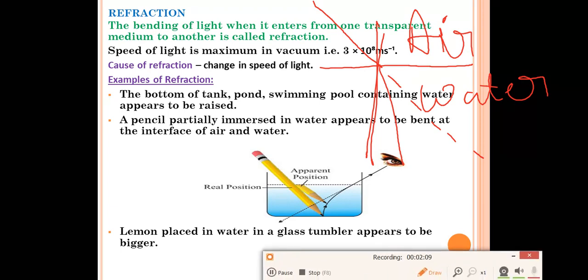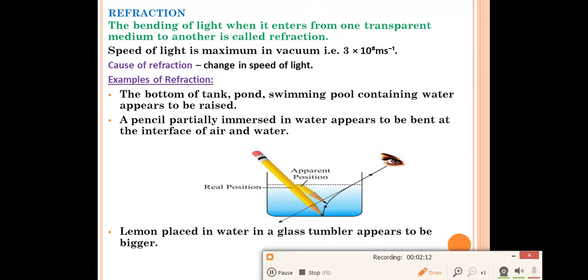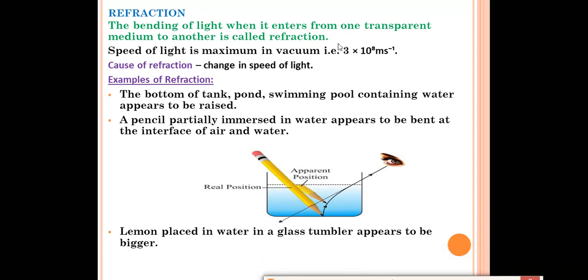So now we'll read the definition of refraction. What is refraction? The bending of light when it enters from one transparent medium to another is called refraction. Just now I have given the example of air and water. When light will enter from air to water, it will bend. It will not go in a straight line. It will bend. So that is called refraction.